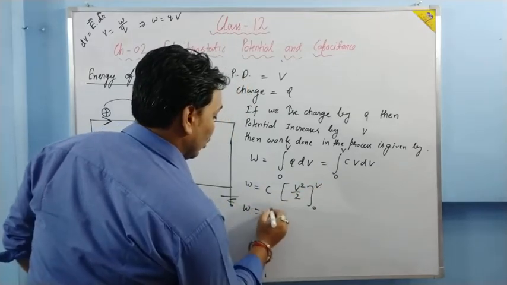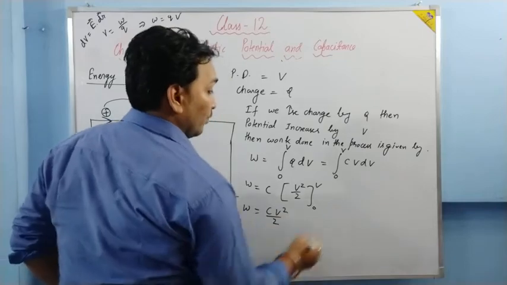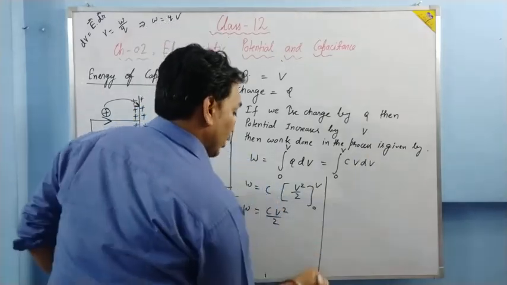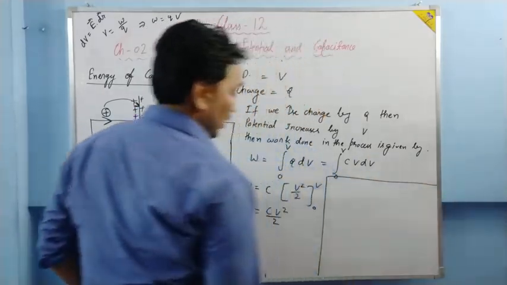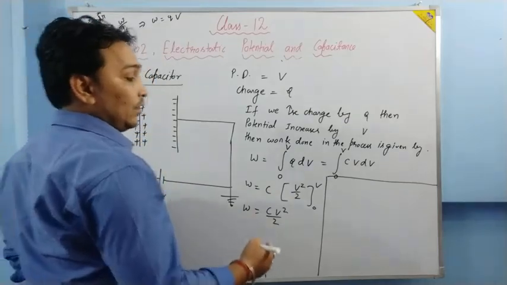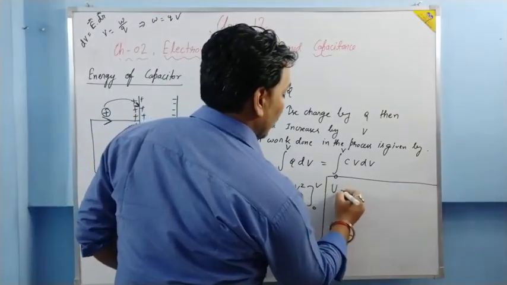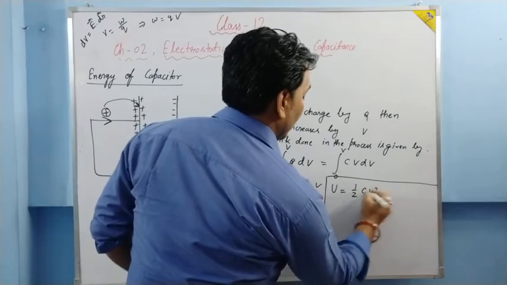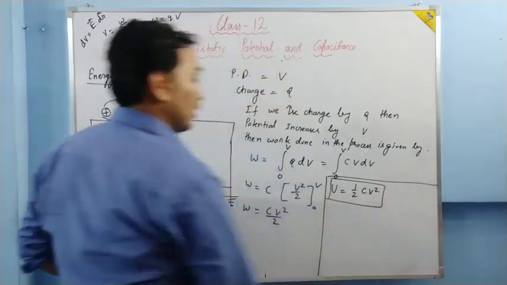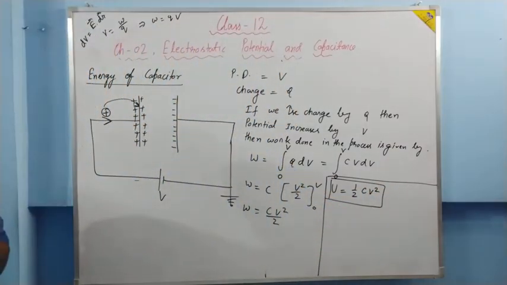So W is equal to CV square by 2. This is what the potential energy is, because this is the work done and this will be stored in the form of potential energy. So potential energy will be half CV square. This is the energy stored by a capacitor.